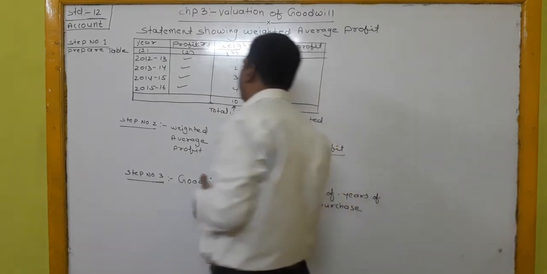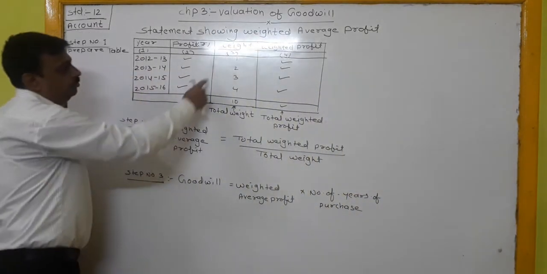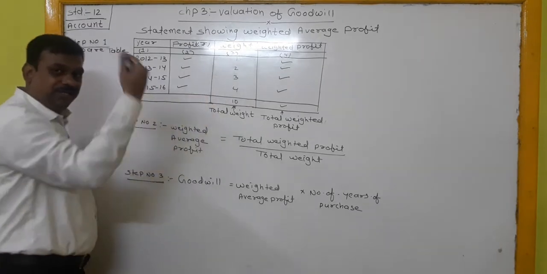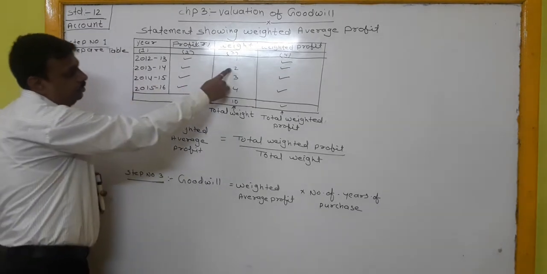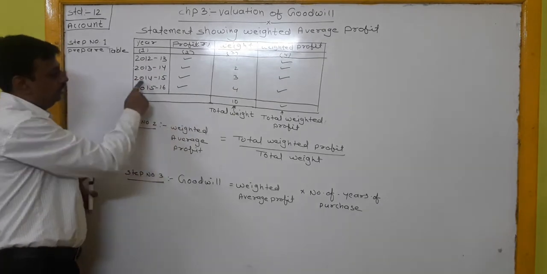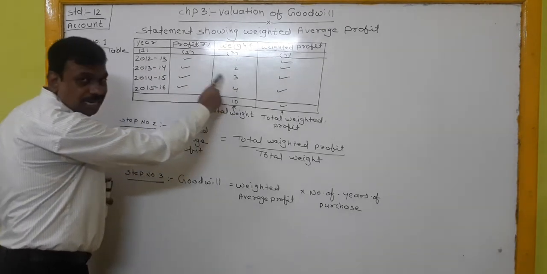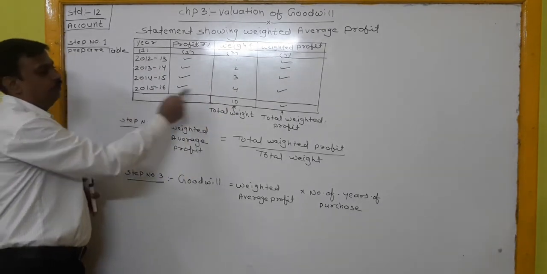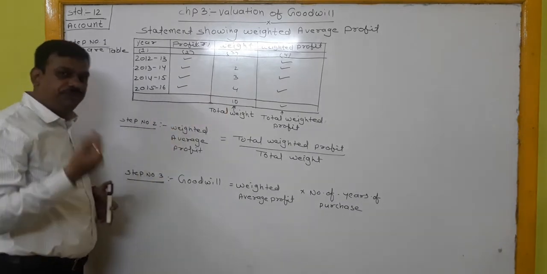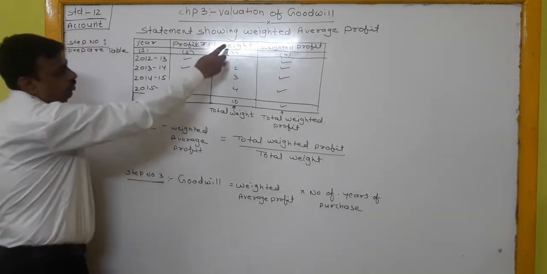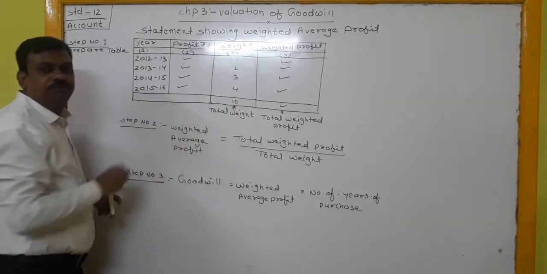For the first year, we write 1. For the second year, we write 2. For the third year, 3. For the fourth year, 4. If there is a fifth year, then we write 5 in the column of weight.